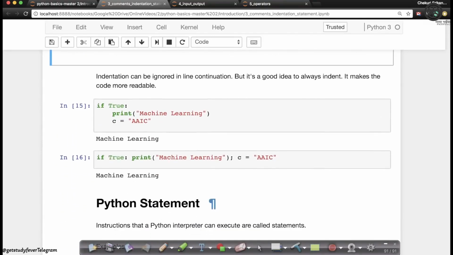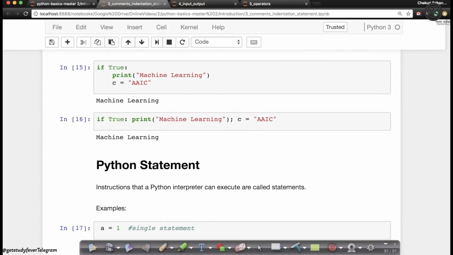For example, this is how your if conditional statement looks in Python. I promise you that we'll look at the if else conditions in more detail. But there are two ways of writing this if statement. I can say if true, print this. Of course, there are four spaces here, which means both of them will be executed if true.